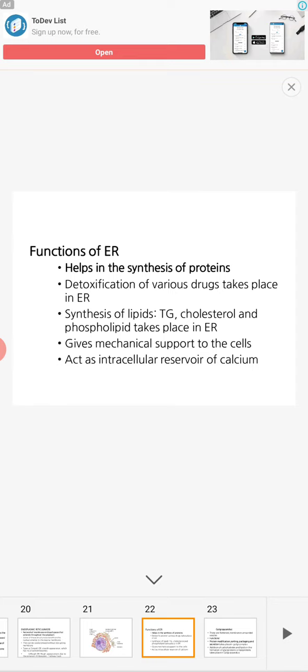Another important thing is that the endoplasmic reticulum serves as a storage of calcium. Calcium is a very important compound. It is required for nerve transport, and for many functions like bone and teeth formation, muscle contraction and so on. So calcium is important, and the endoplasmic reticulum acts as an intracellular reservoir of calcium.